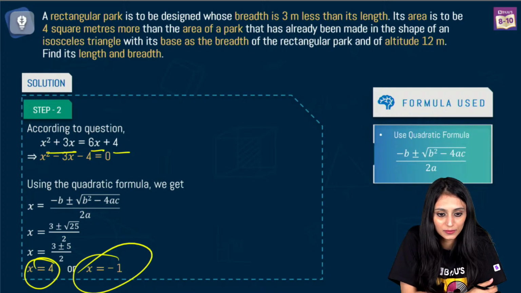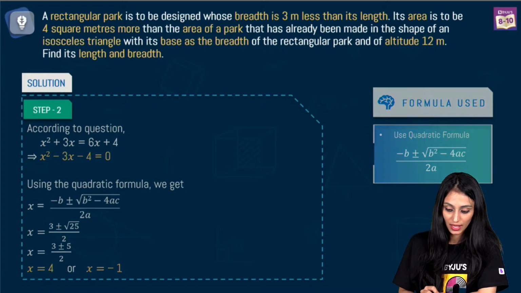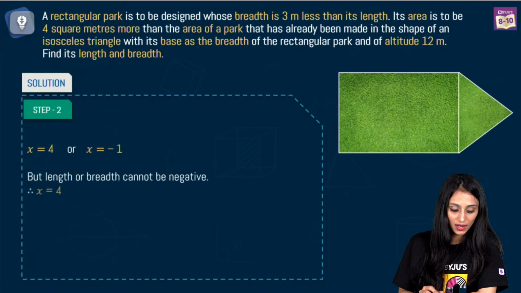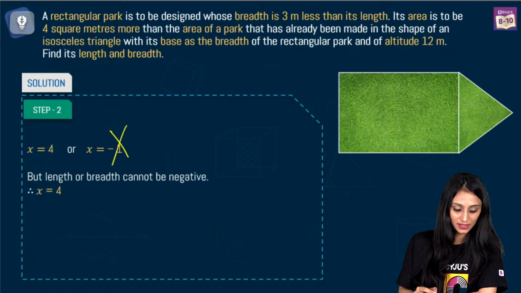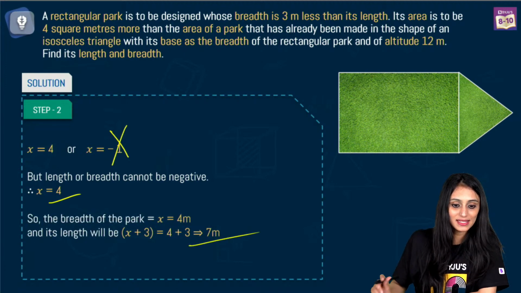Any doubts still here? Okay, let's see the answer. So x is 4 and x is minus 1. Again, length can never be negative. So we will consider x equal to 4 only. So breadth is 4, so length would be 7 meters.